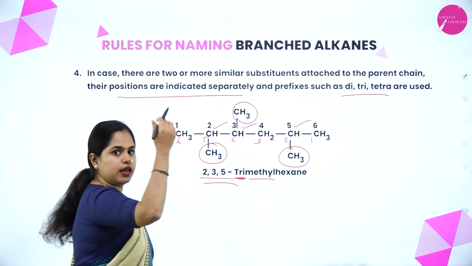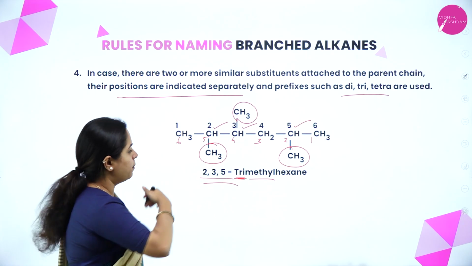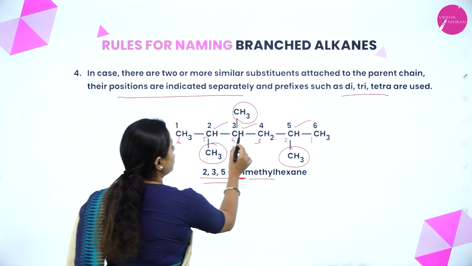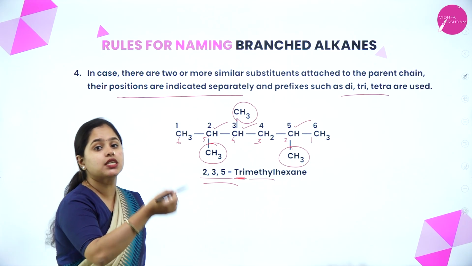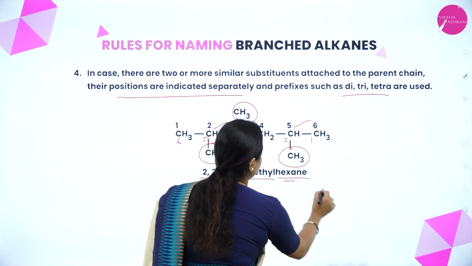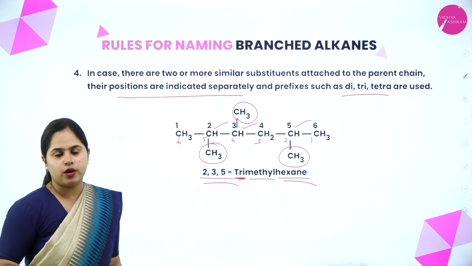Now how many carbons are there? Coming back to the root word, the prefix is done. So 1, 2, 3, 4, 5, 6 carbon atoms. It is an alkane, so the root word will be hexane. Okay, so I hope it is clear.